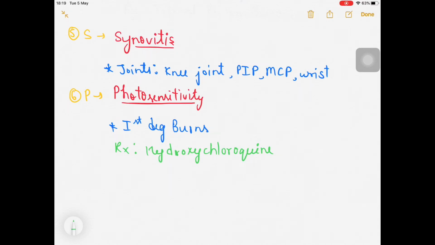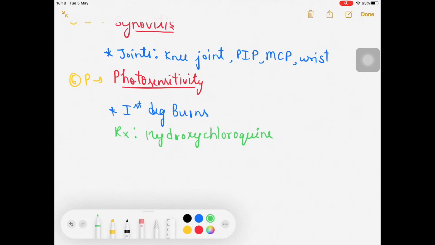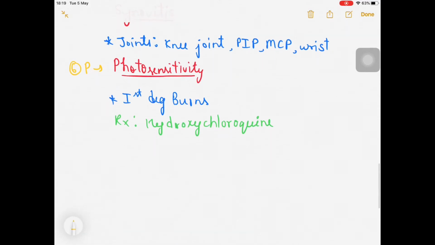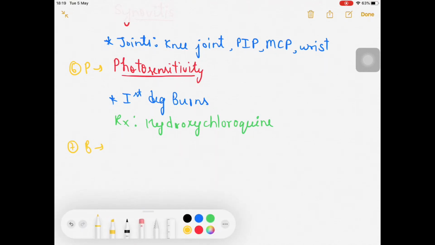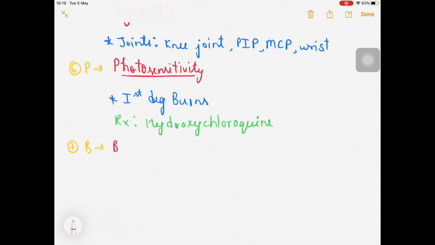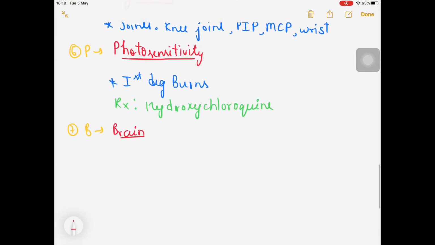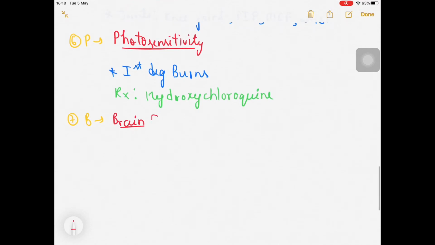Okay, fine. The next involvement is the seventh one in MD-SOS brain. So B is the seventh one, B for brain. In the brain, what can we think of? In the brain there is involvement of the CNS, right?